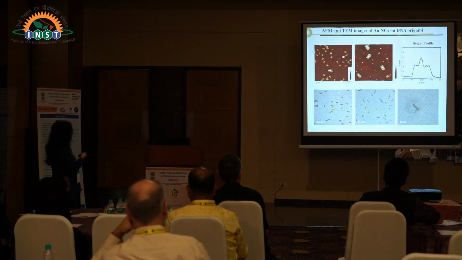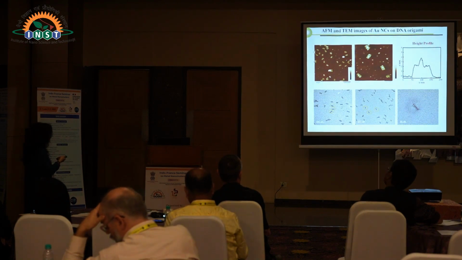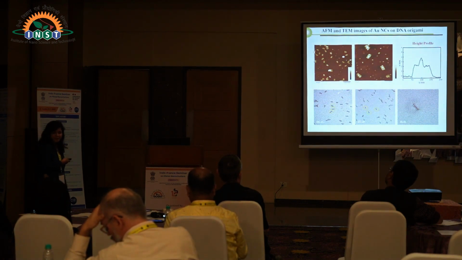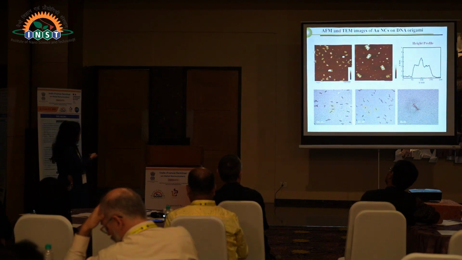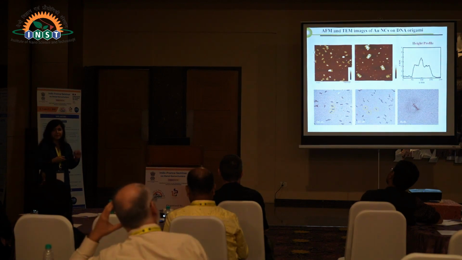Here these are the AFM images and TEM images. The AFM images indicate that a gold nanocluster is present on top of the DNA origami. This is the height profile: this 2 nanometer height is the standard double helix structure, due to the DNA origami, and this further increase of around 2 nanometers is due to the immobilization of the nanocluster on top of the origami. So it indicates that the size of the nanocluster in our system is less than 2 nanometers.